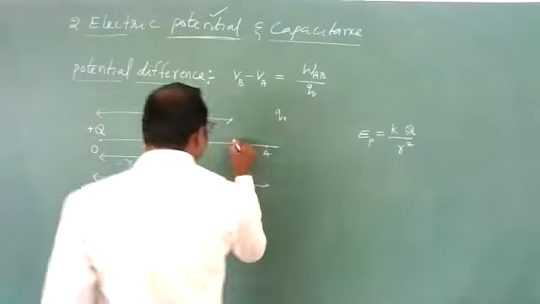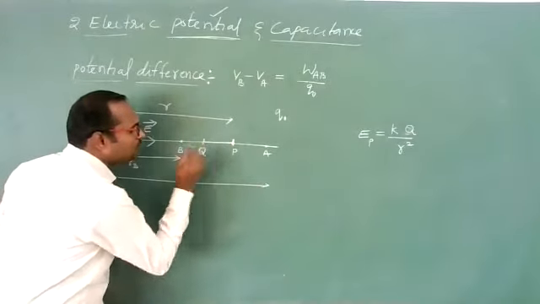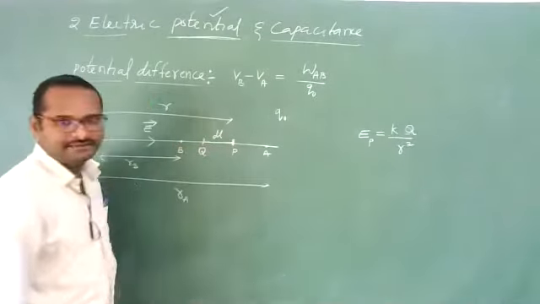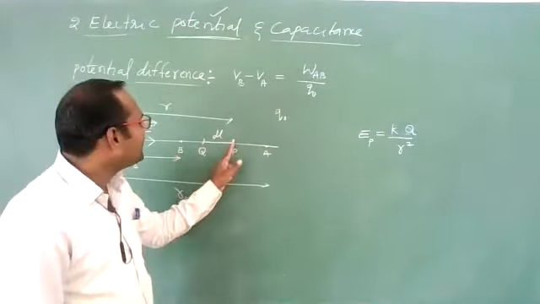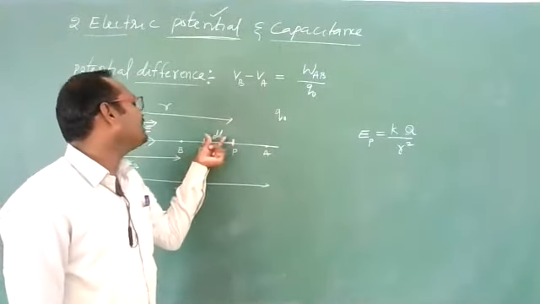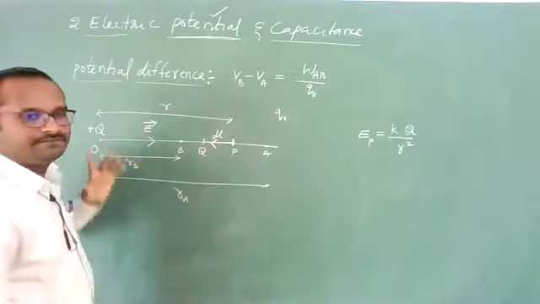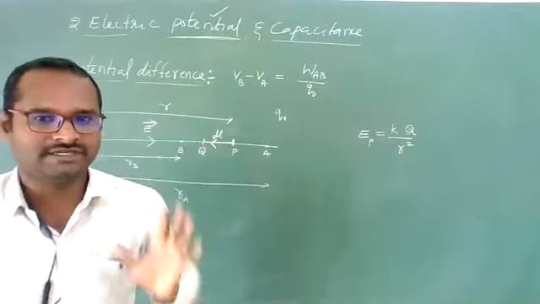Now, from this point P to, let us suppose, point Q, I need to move the charge Q naught by a small elementary distance dl in the opposite direction to the electric field. Then for this, I need to perform some work done.